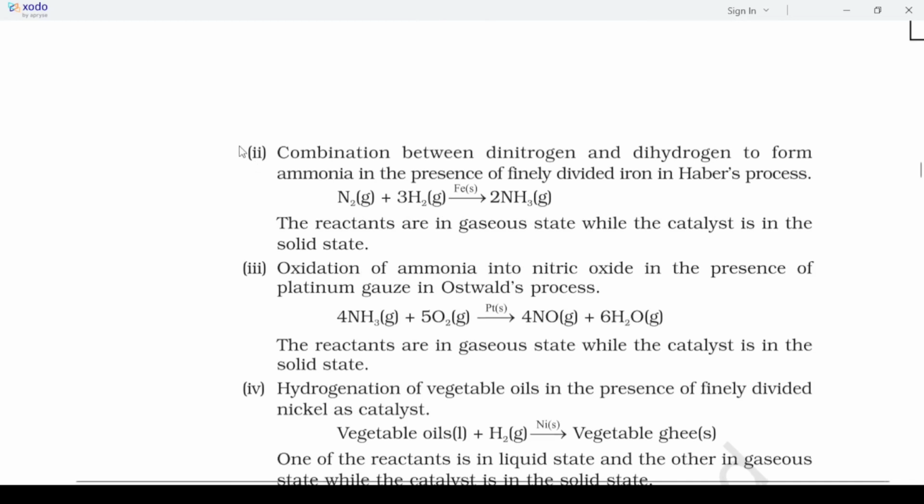The second one is nitrogen and hydrogen reacting with each other according to the Haber process to form ammonia in presence of iron catalyst. As iron is solid and nitrogen and hydrogen are gaseous, this is also called a heterogeneous catalyst.